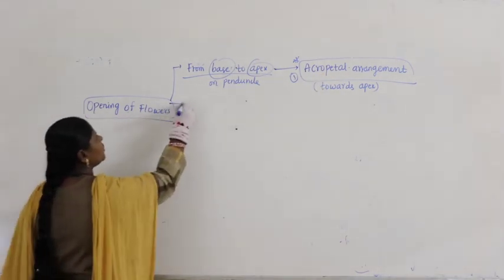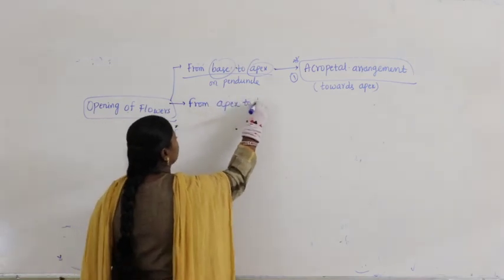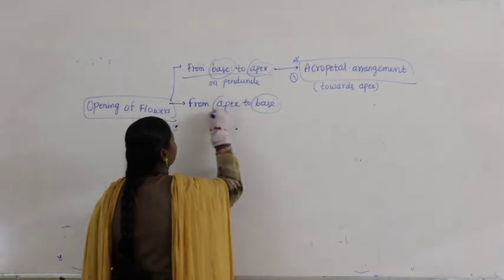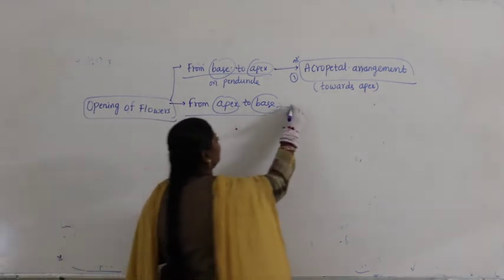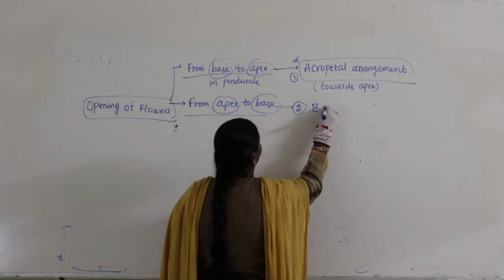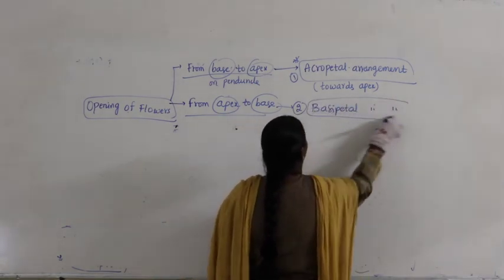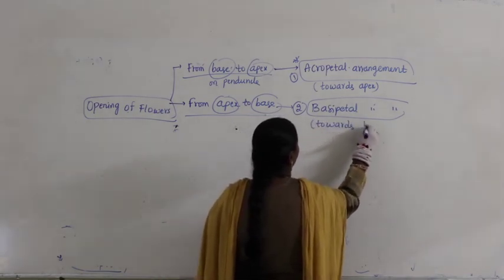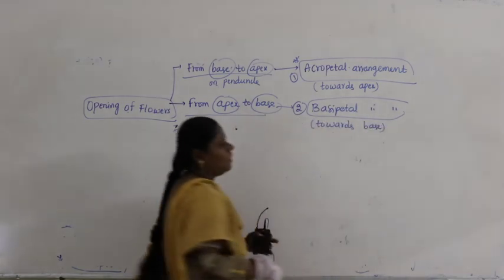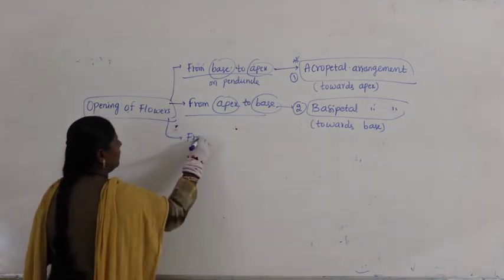Similarly, suppose the question is reverse, from apex to base. I am telling you the different forms in which you can get the question. Then this is referred to as basipetal arrangement. That is the second category, towards base.